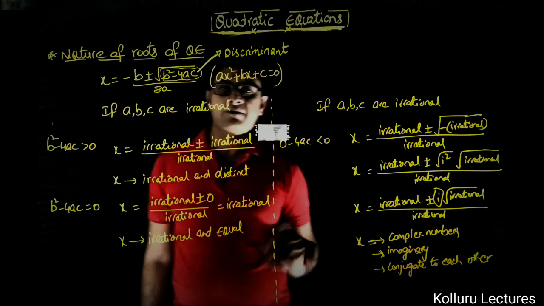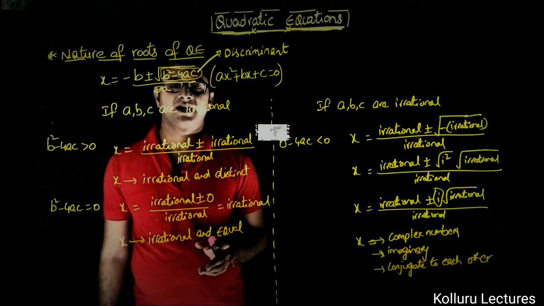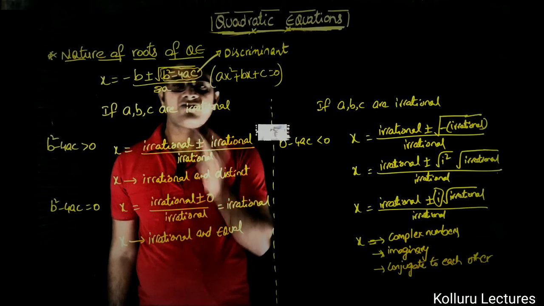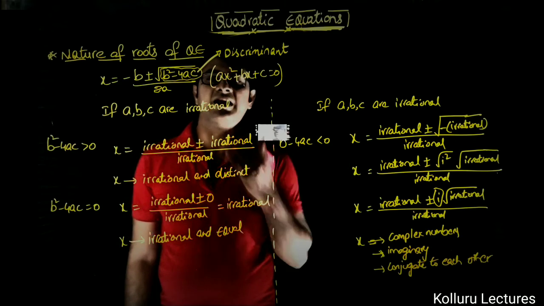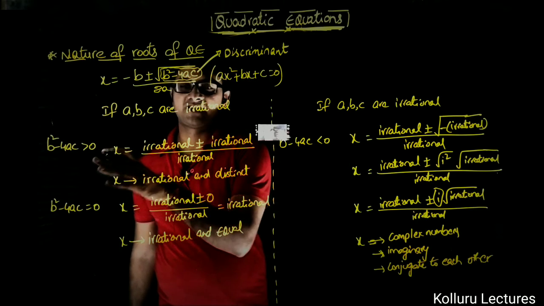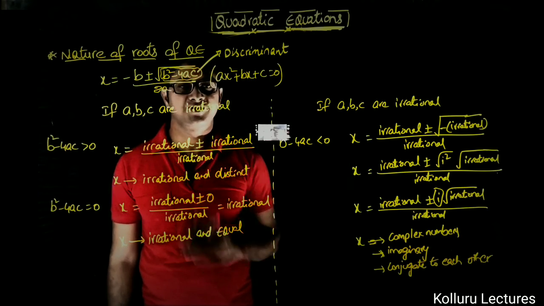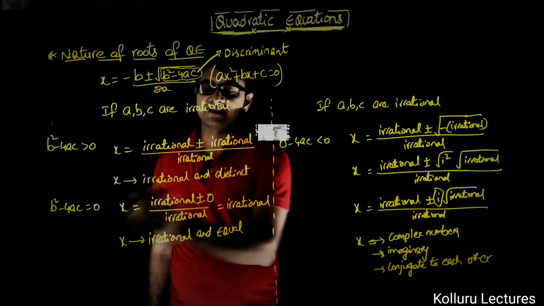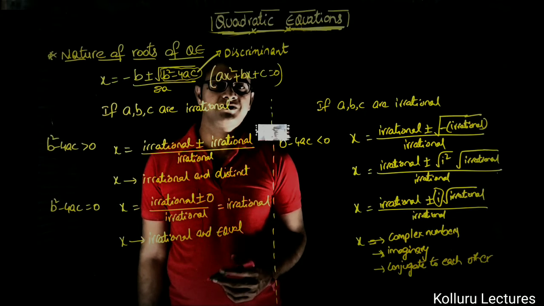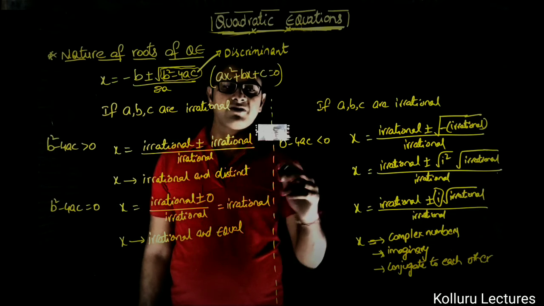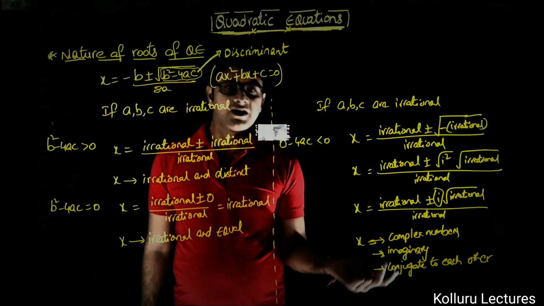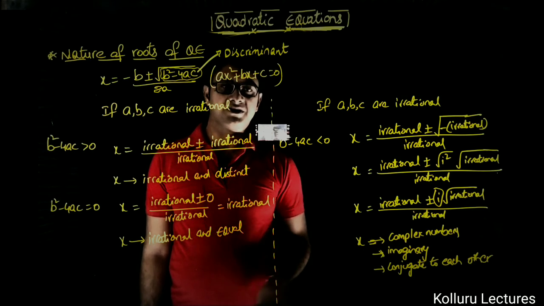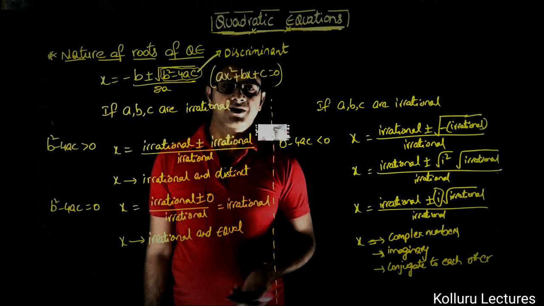So this is a small description of the nature of the quadratic equation if a, b, c are irrational. We have seen that when b square minus 4ac is greater than 0, the roots will be irrational and distinct. When b square minus 4ac is equal to 0, irrational and equal. When b square minus 4ac is less than 0, automatically the roots will be imaginary numbers and they are conjugate to each other.